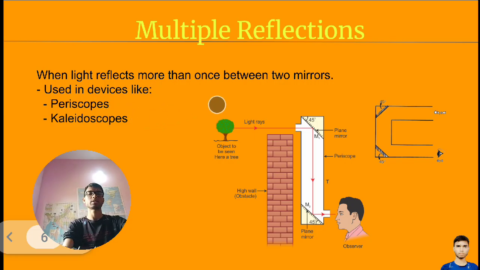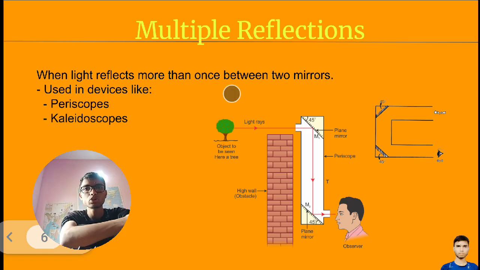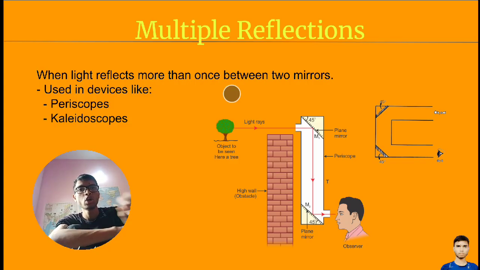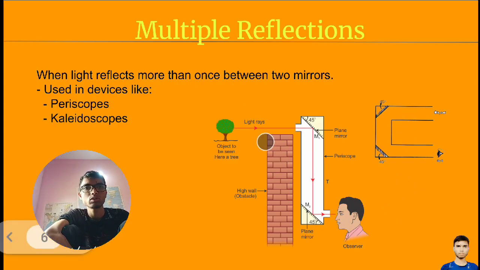These are devices used to see a view from a stranger place. Here, this person wants to see this tree. He is not watching the tree directly, but by using this device he is able to see it, because in this device there is a mirror here and a mirror here.